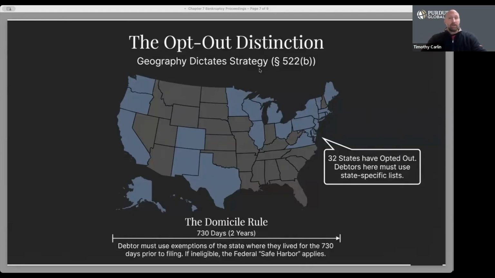Additionally, there's what is known as a domicile requirement. A debtor must use the exemptions of the state where they lived for the prior 2 years before the filing. And if they moved recently, look-back rules can apply. This prevents individuals from relocating simply to take advantage of more generous exemptions offered by a different state.